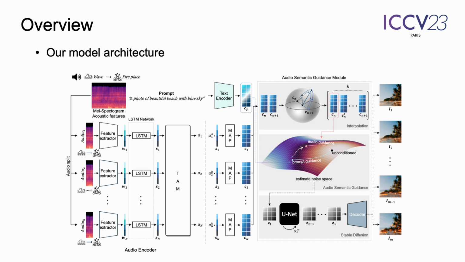The figure represents the overview of our proposed model. Our model consists of two main modules. First, the audio encoder, which produces a sequence of latent vectors, encoding temporal semantics of audio input by utilizing CLIP space and highlighting the important temporal features. Second, the audio semantic guidance module, that generates video frames that are temporally consistent and audio reactive.